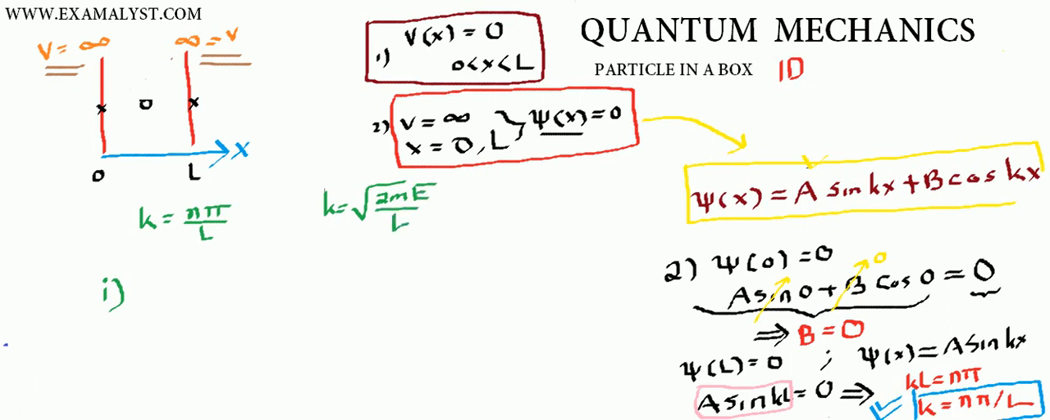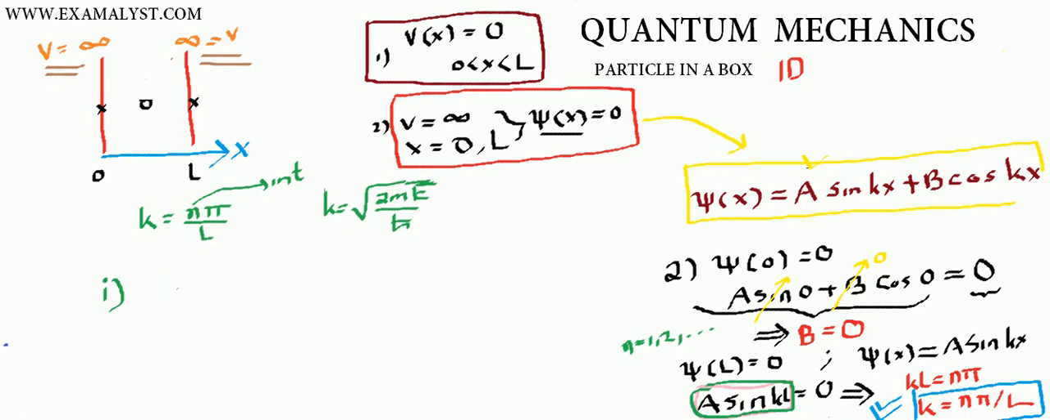So the moment we say that k is n pi by l, now try to understand that n is an integer, and this integer takes values 1, 2, 3, 4, and so on, because you can see here that sin kl is 0 only when kl is n pi, and n has to be a positive integer. And that n starts from what? That n starts from 1, 2, 3, and so on. Agreed?